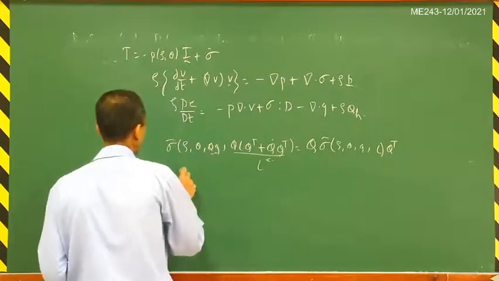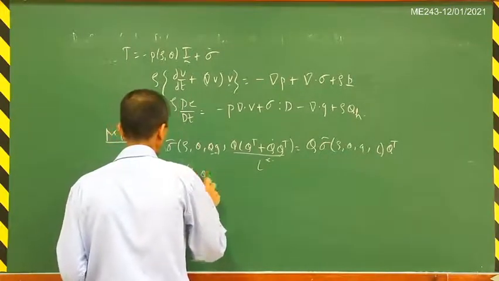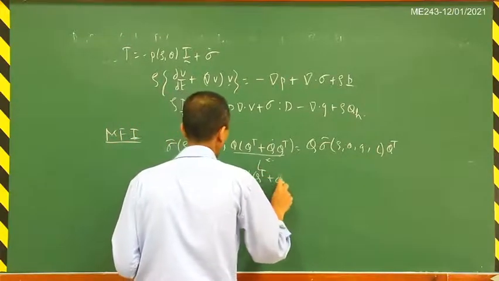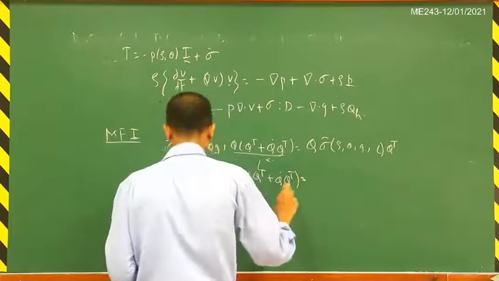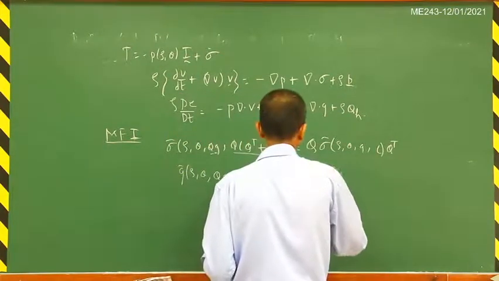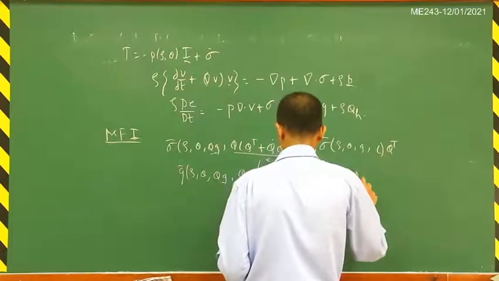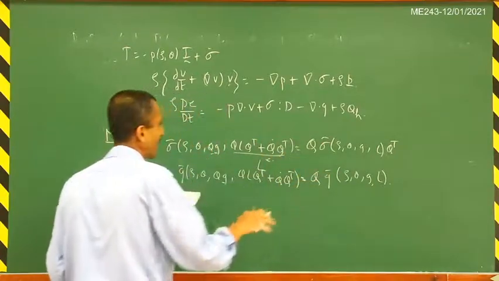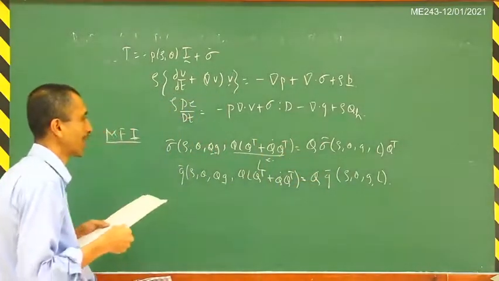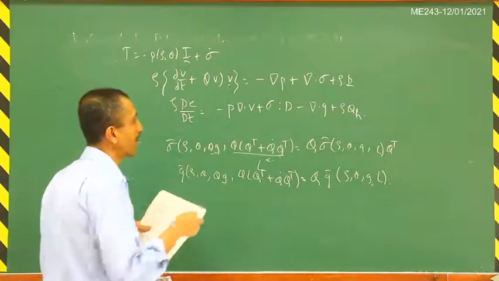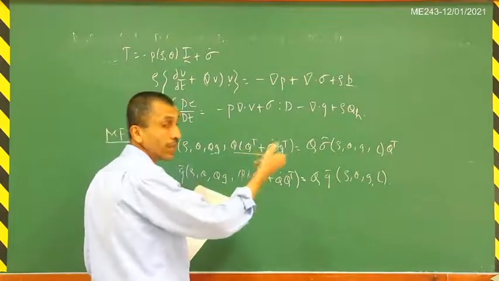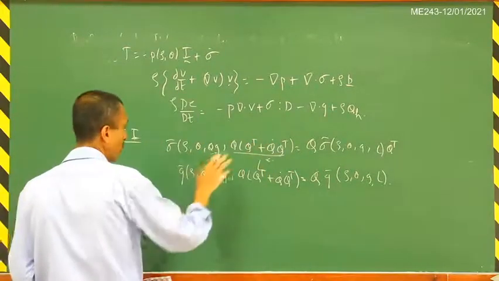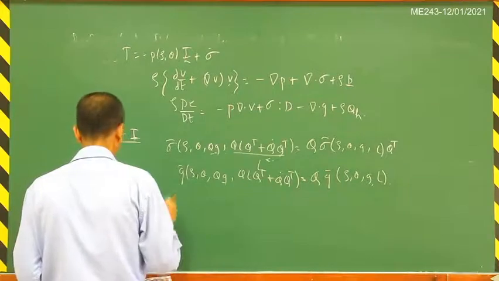Okay, so similarly for the Q tilde, you will have Q tilde of rho theta, QG, times QLQ transpose plus Q dot Q transpose, is equal to Q times Q tilde of rho theta G L. And so now we will try to see what are the restrictions imposed by that. So what we will see is that the dependence on L will reduce to a dependence on D, the rate of deformation tensor. So that is what we will see.